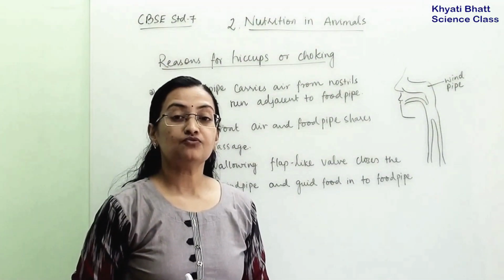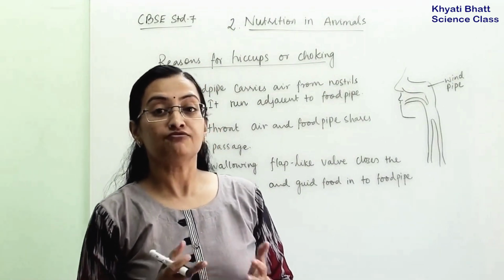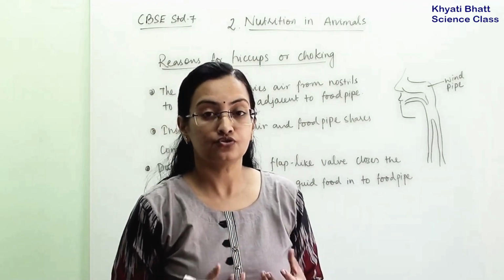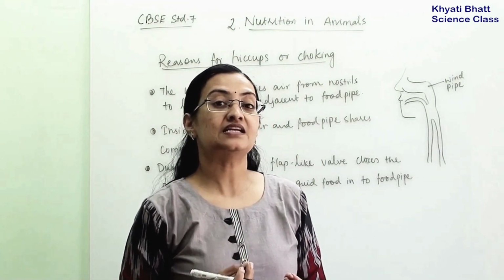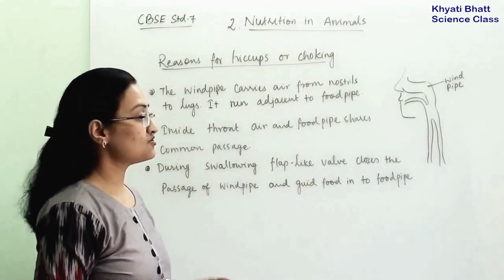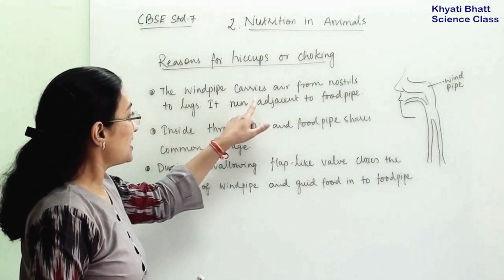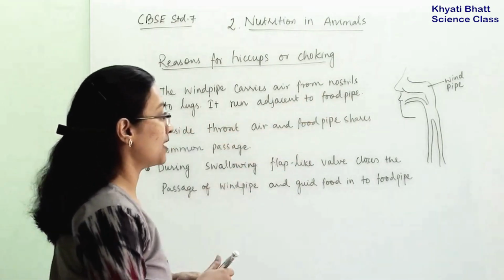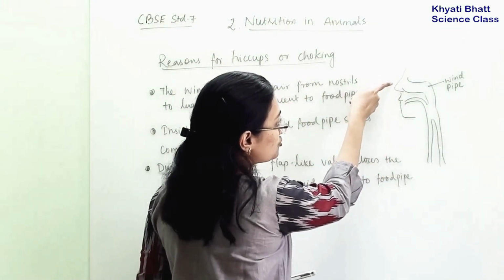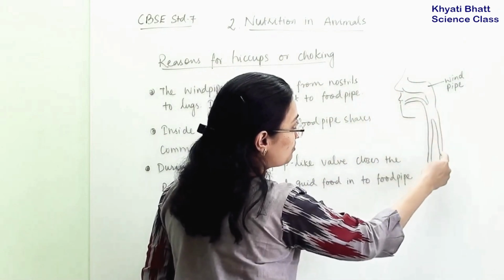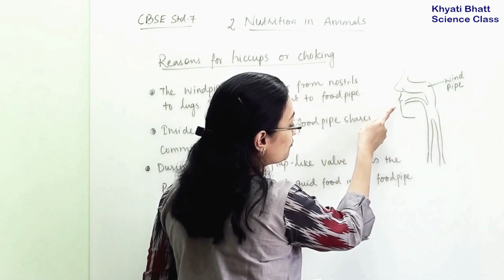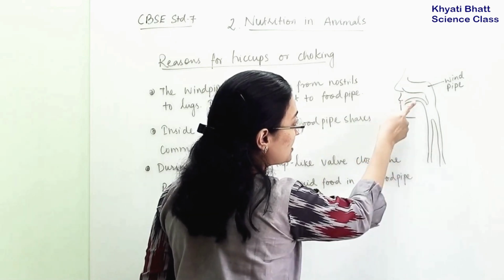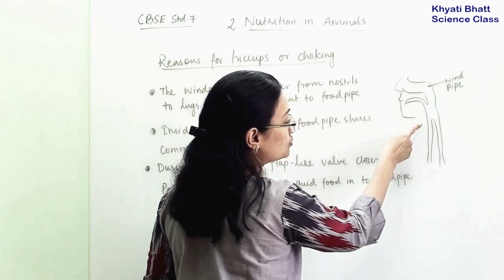Now sometimes when we are eating food, we may feel choking, or we may get hiccups or cough, because food particles enter the windpipe. What are the reasons for that? The windpipe carries air from the nostrils to the lungs. It runs adjacent to the food pipe. As we can see here, from the nostrils air will go into the windpipe, and from the mouth the food pipe, the esophagus, goes to the stomach. They share a common passage in the throat.